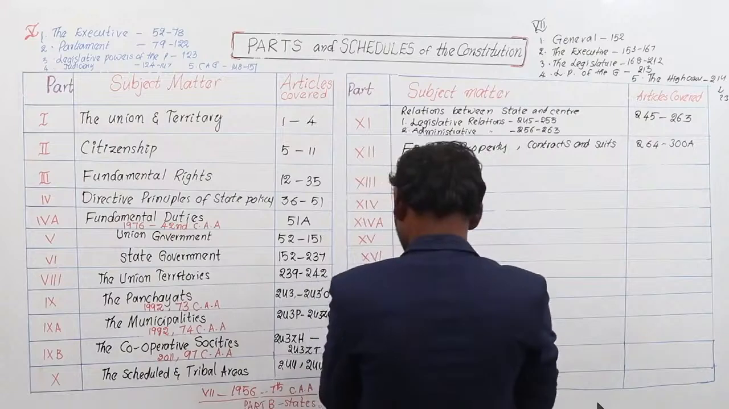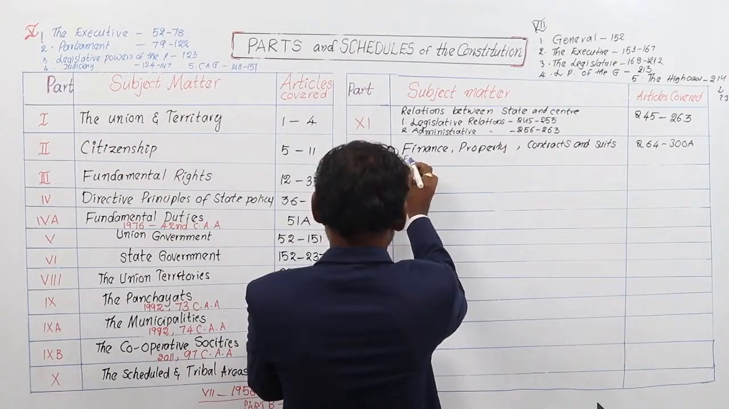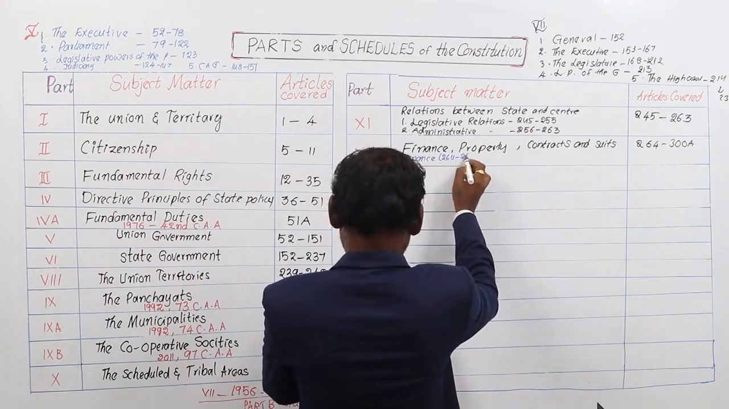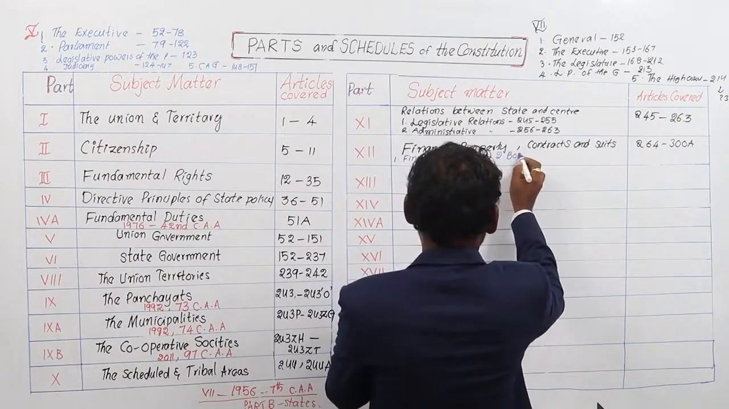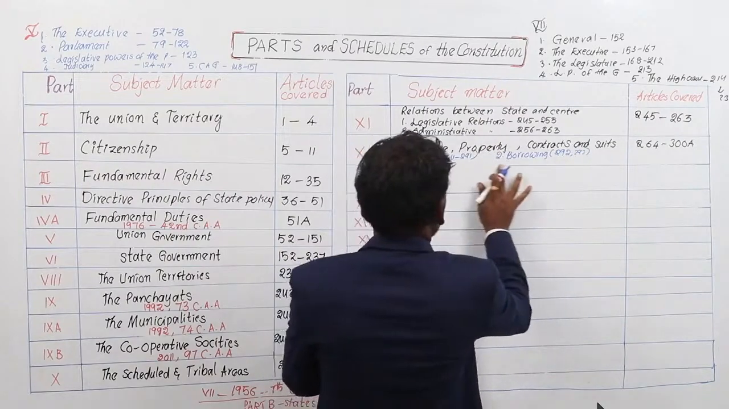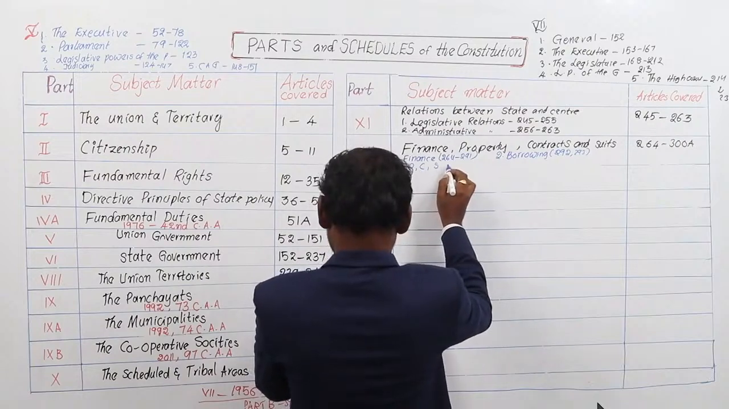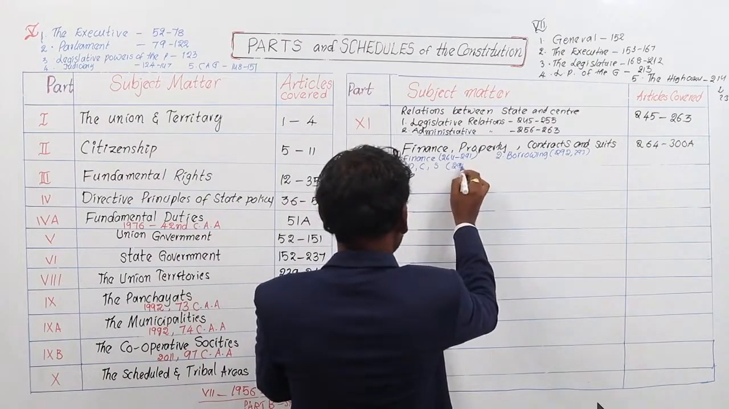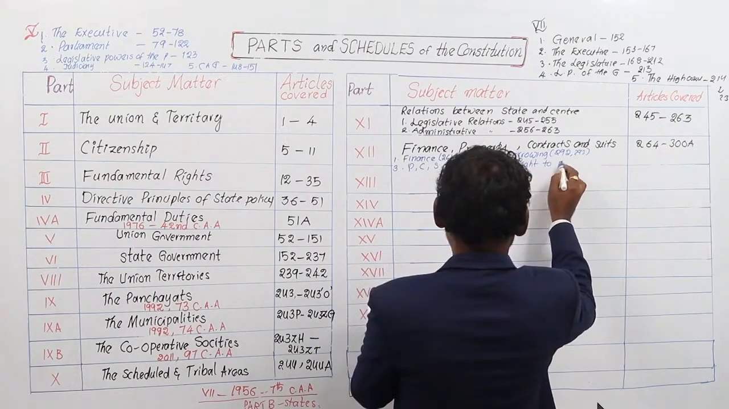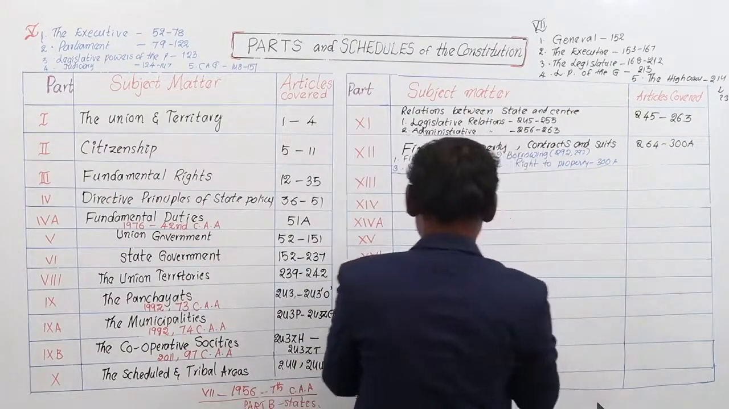Further, this part is classified into 4 chapters. One is financial relations between state and center, articles cover 264 to 291. Second chapter, borrowing, articles cover 292 and 293. And third chapter is property, contracts, suits, liabilities, obligations, articles number 294 to 300. Chapter number 4 is right to property, Article number 300A. This is the 12th part of the Indian Constitution.